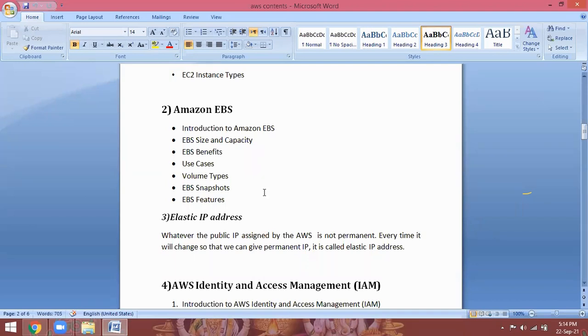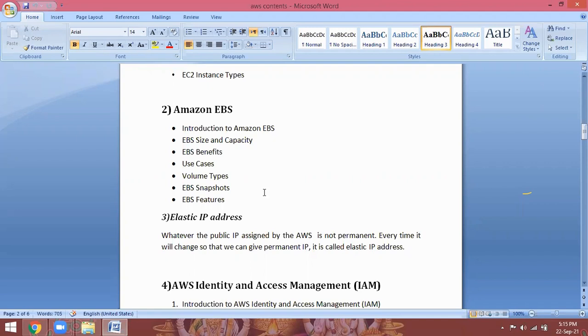Next, we need additional storage. So the Windows server instance administrator or Linux server instance administrator has to call the cloud administrator. They say: I need to manage a database, I need to install some applications, I need more storage. They will contact you. As a cloud administrator, you have to create one disk space as a volume, that is called an EBS volume, Elastic Block Storage volume.